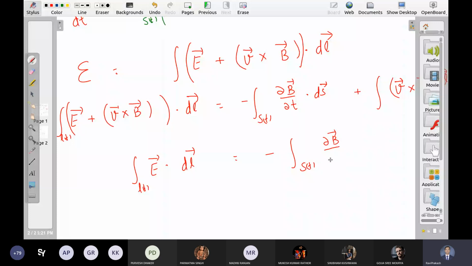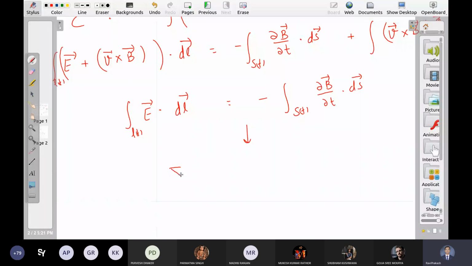B cross B dot dl cancels with this B cross B dot dl. What we are left with is this, right? We proved this in the last class. This is equivalent to del cross E is equal to minus del V over del T, right?